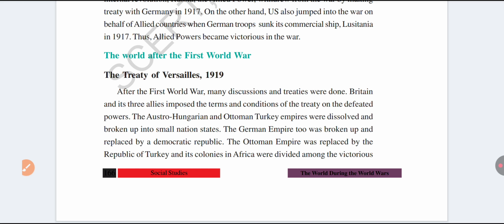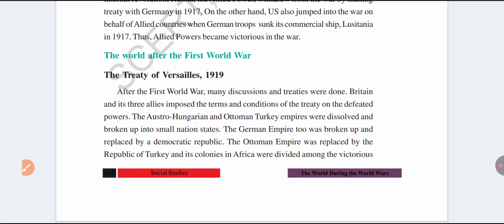Russia was also not invited to the Versailles meeting because Russia withdrew from the First World War in the middle. That is, Russia withdrew in 1917. That's why Russia was also not invited to the Versailles meeting. So in this Versailles meeting, the victorious or allied countries imposed many conditions on the defeated countries.